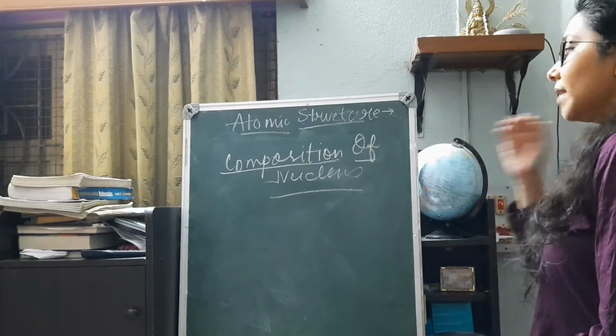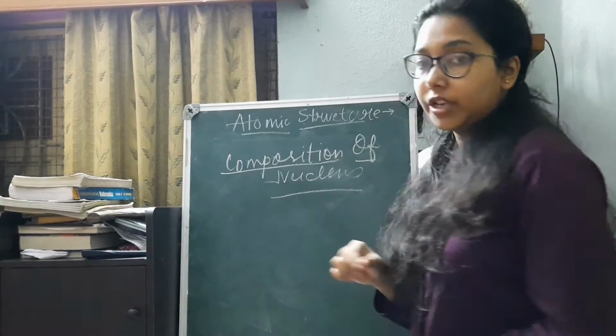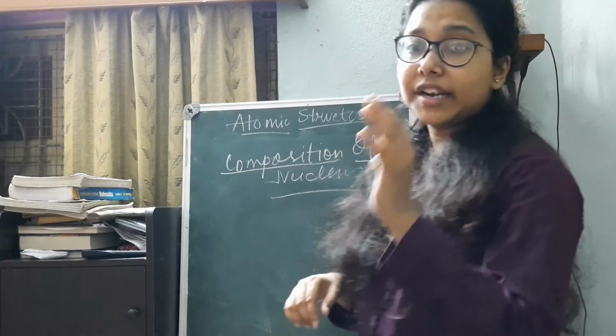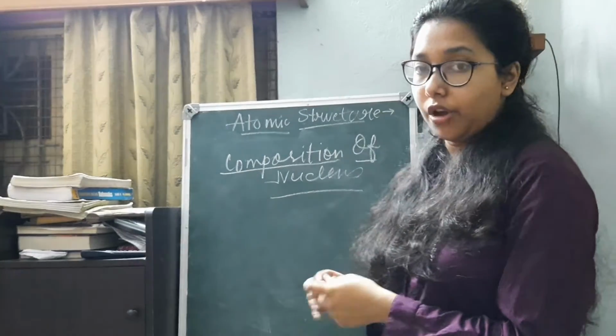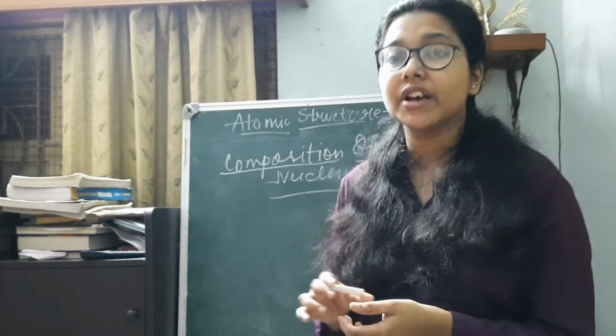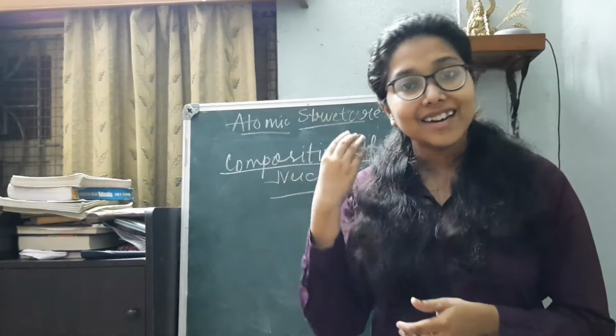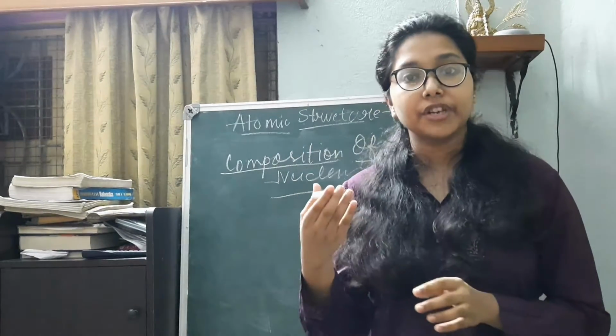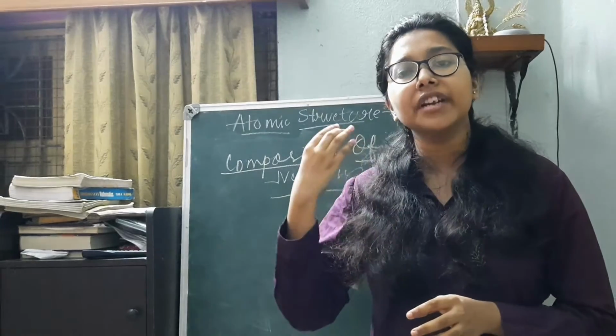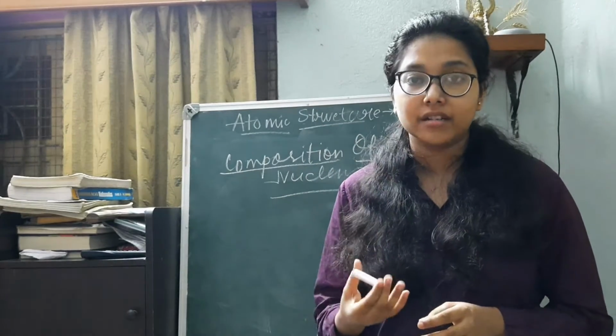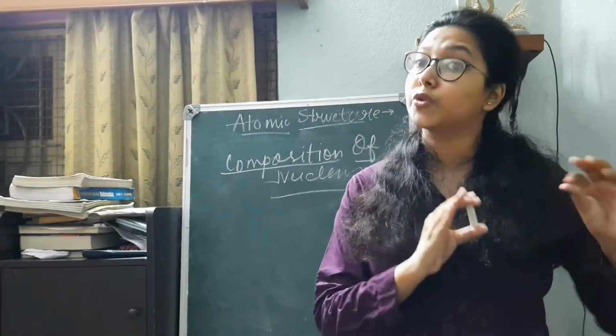Now, before I begin with the composition of a nucleus, I would like to tell you that not just protons and neutrons, but it was also later on discovered that there are more subatomic particles. That is, there are antineutrinos, neutrinos, and several different types of subatomic particles were later on discovered as well.